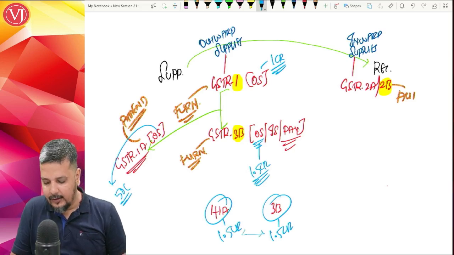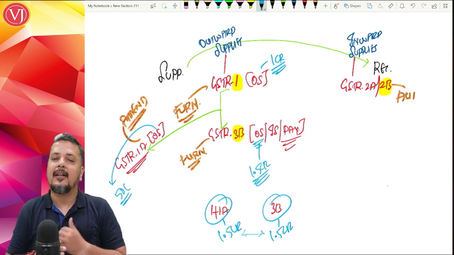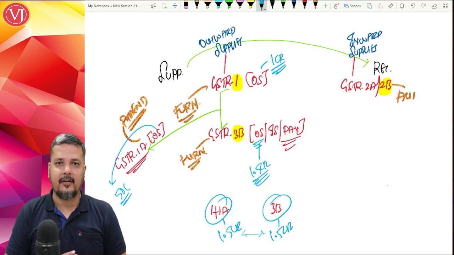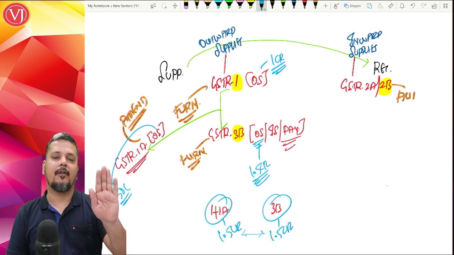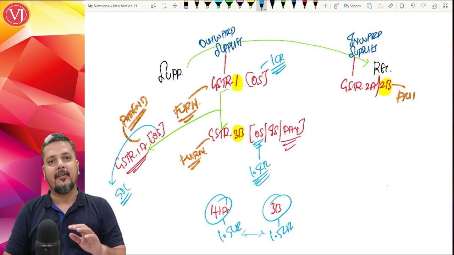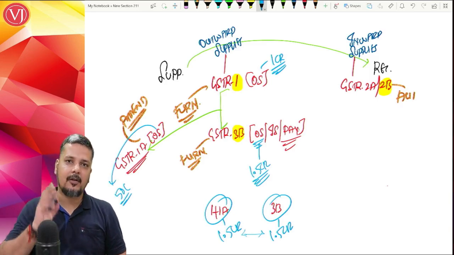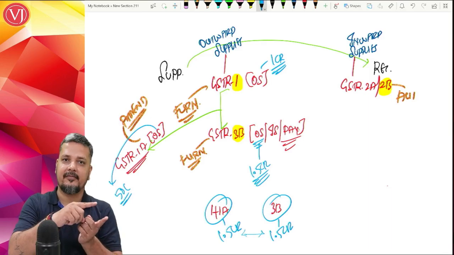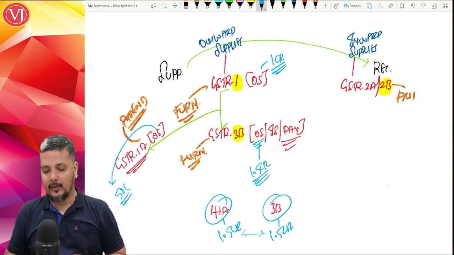So it will not give you any notice. Otherwise, what will happen? That 50 lakhs that you have missed out, you'll add it next month. So for the first month, it will be 1 crore in GSTR 1 and 1.5 crores in GSTR 3B. Supposing next month the turnover is 2 crores. In 1, it will be 2 crores plus the 50 lakhs that you have missed out. And in 3B, it will be 2 crores.